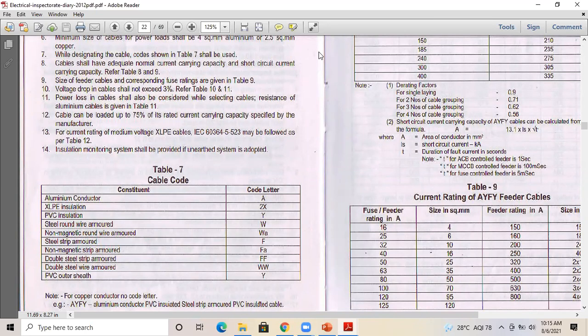Either you can say it like AYFY, or you can write it in the cable format, like you can mention copper as CU. If it is copper, you can mention it as CU. Then XLPE, you can directly write it as XLPE itself. Okay, not an issue.